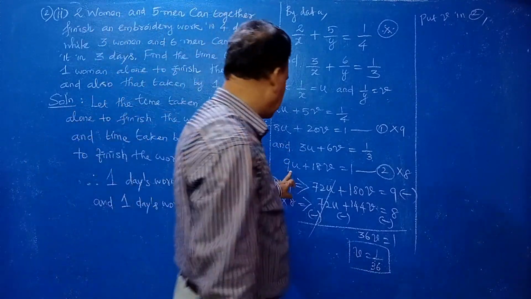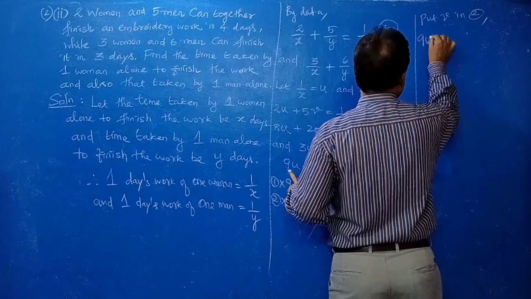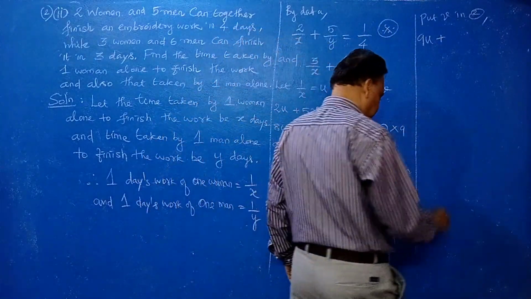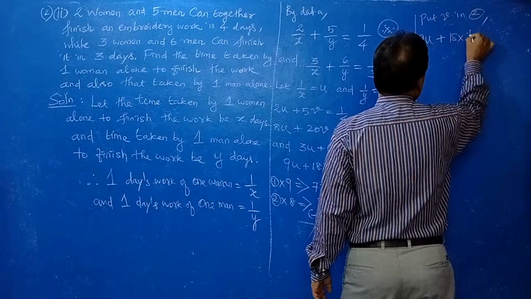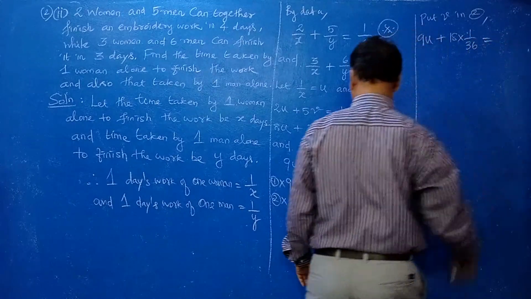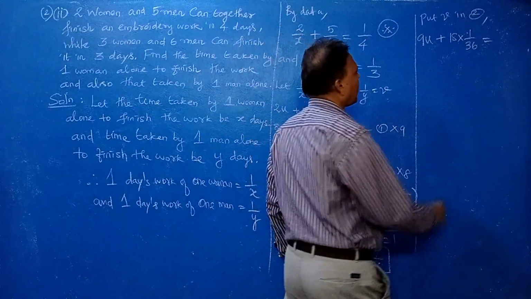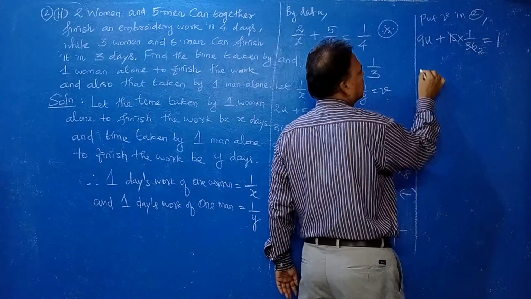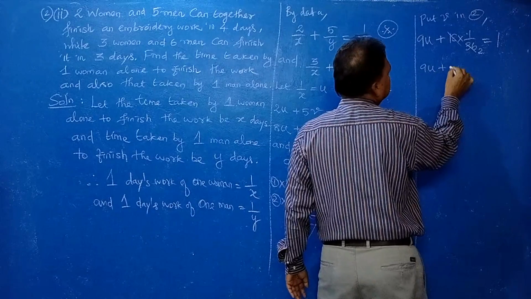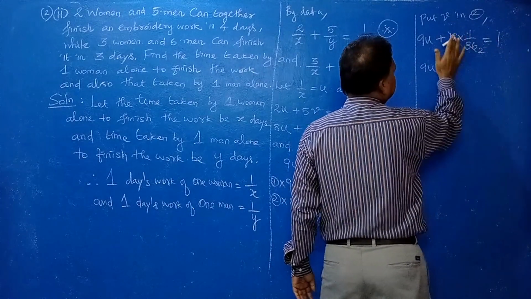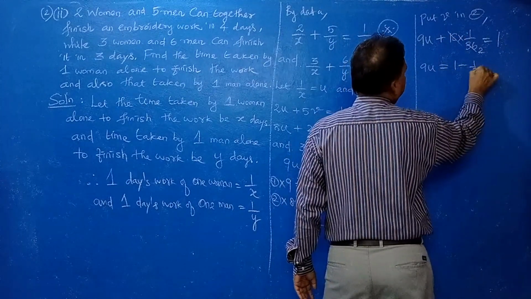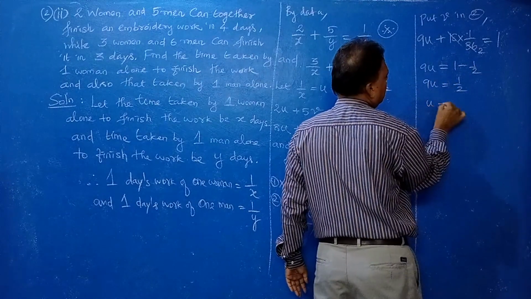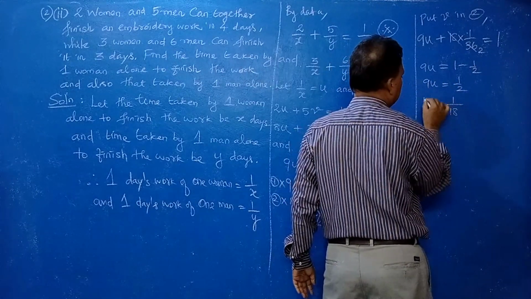So 9U plus 18 into 1 by 36 equal to 1. 18 into 1 by 36 is 1 by 2. Bring this to the other side: 9U equal to 1 minus 1 by 2, that is 1 by 2. So U equal to 1 by 18.